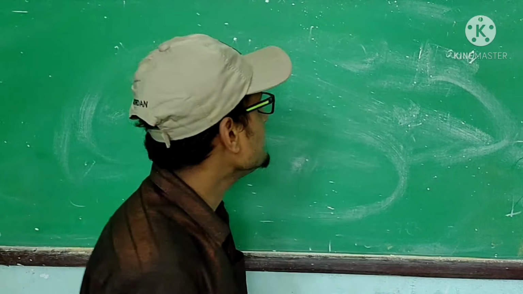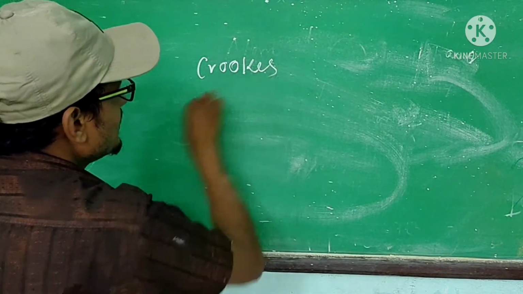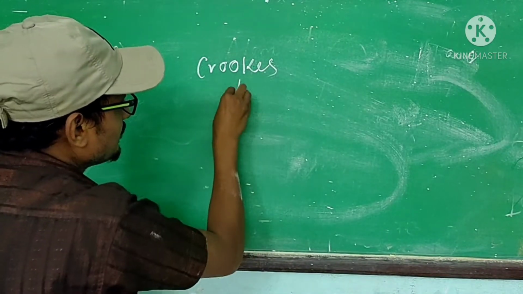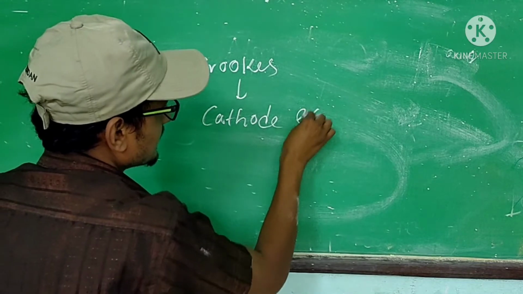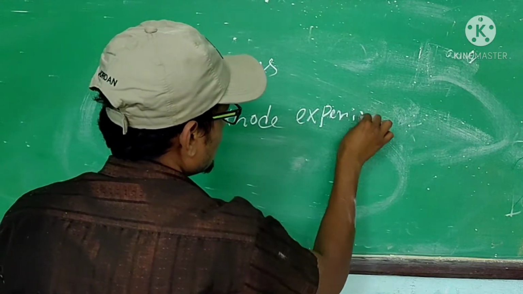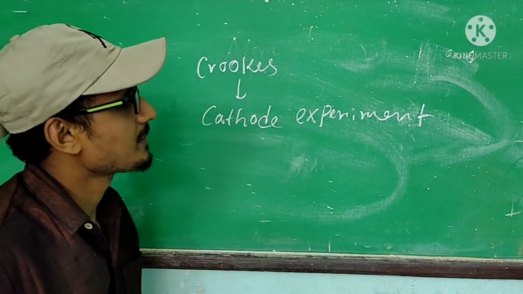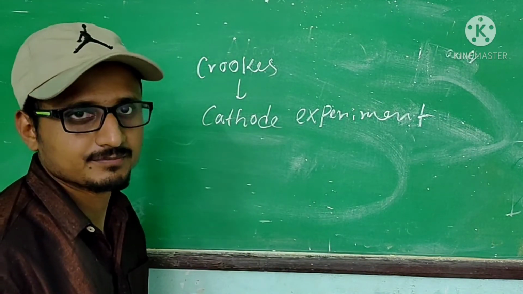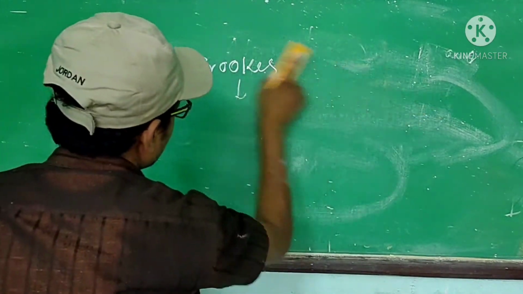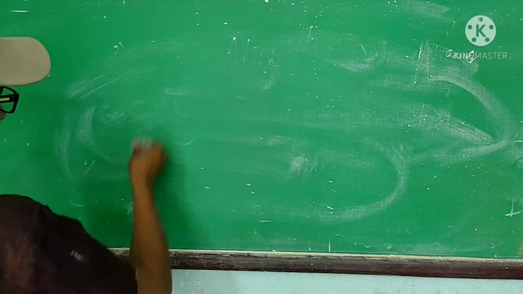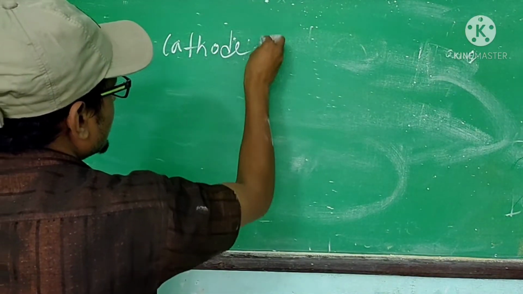Okay, the scientist William Crookes first discovered the electron through the cathode ray experiment. After the cathode ray experiment, he concluded that the atom contains electrons. This experiment is called the cathode ray experiment.